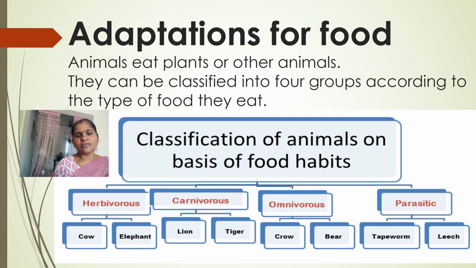Let us observe in the flow chart what the examples of these 4 groups are. So herbivores. What are the examples here? Cow, elephant. Next one, carnivores: lion, tiger. Next one, omnivores. What are the examples of the omnivores? Crow, bear. And the parasites: tapeworms, ticks, mosquito, leech. These are all examples of the parasites.